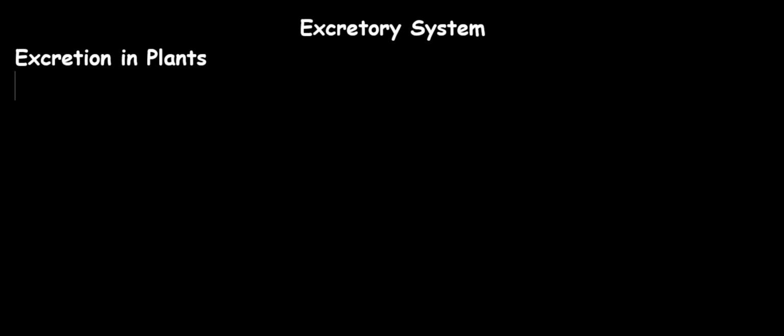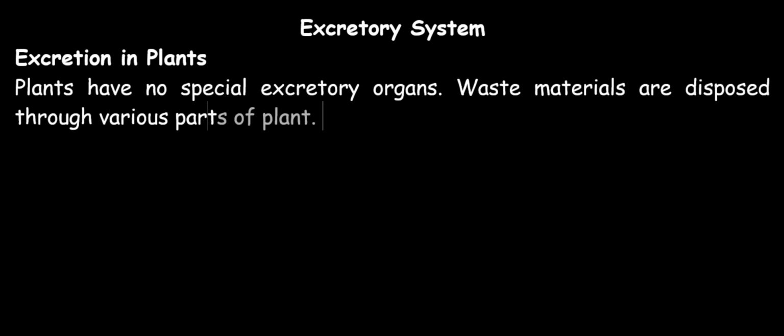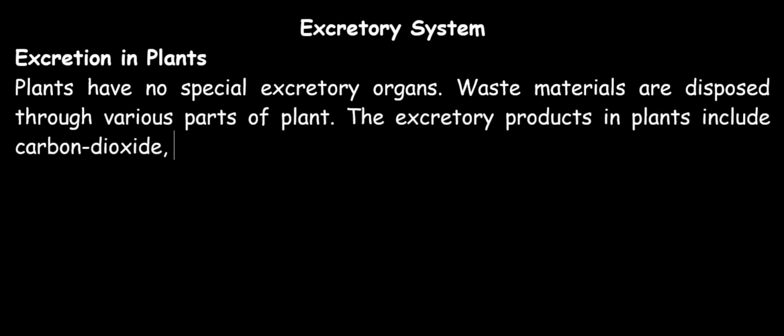By way of introduction, I would love to start by saying that plants have no special excretory organs. Waste materials are disposed through various parts of plants. Now we are going to be mentioning the excretory products in plants. The excretory products in plants include substances like carbon dioxide. Carbon dioxide is gotten from respiration at night when photosynthesis is not taking place.